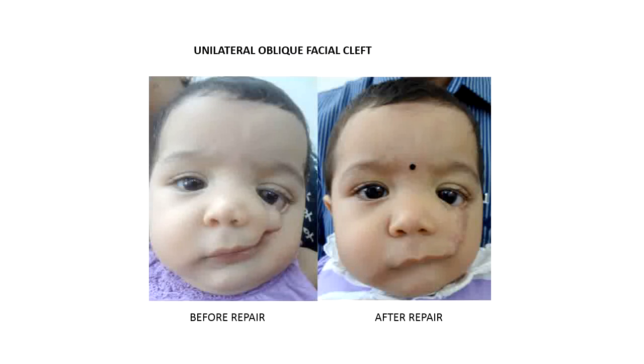So this is a case of oblique facial cleft, where fusion of the maxillary swellings and lateral nasal swellings failed, and the cleft extends from the corner of mouth to the corner of eye, and this is a picture after repair of the defect.